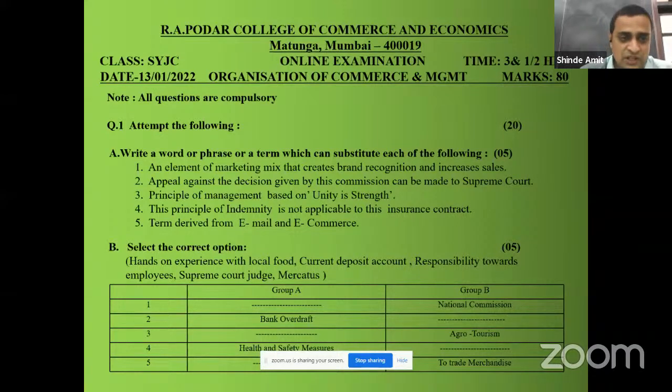So what you have to write here? Write each and every statement. Again, dash and then write the answer and underline the answer, highlight the answer. Don't just write the answer. You are supposed to rewrite the statement.